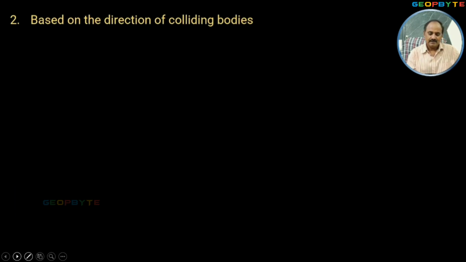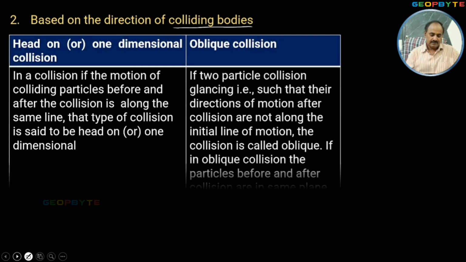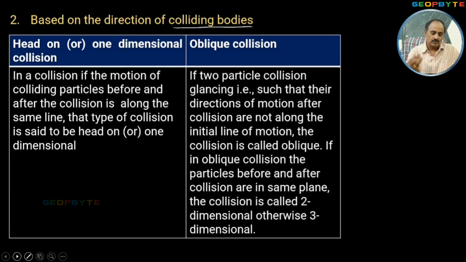Similarly, the second classification is based on the direction of the colliding objects. Based on that, collisions are of two types. First one is head-on collision, which is also called one-dimensional collision. Second one is oblique collision. So based on the direction of colliding objects, the collisions are of two types. First one, head-on collision, is also called one-dimensional collision. Second one, oblique collision.